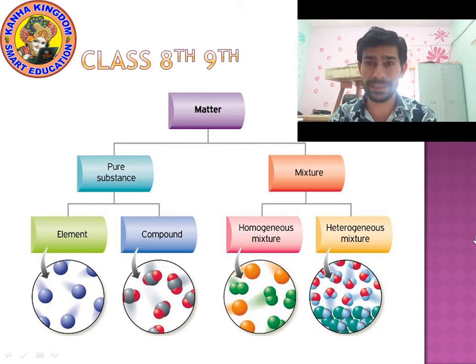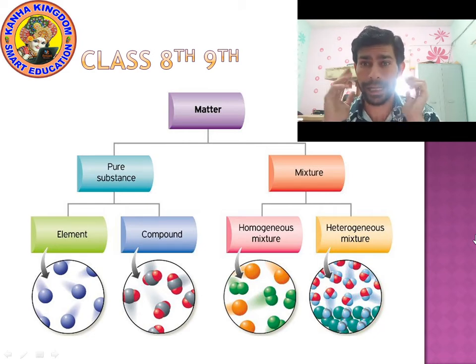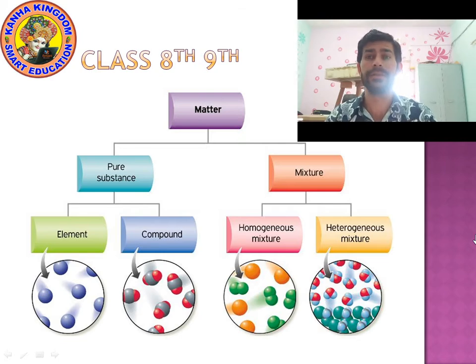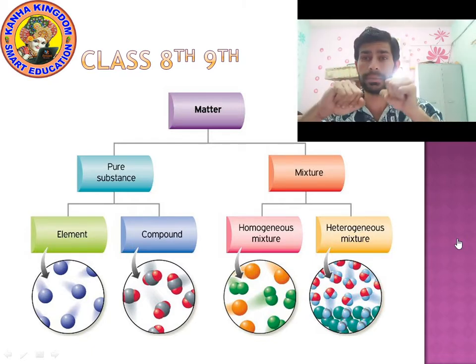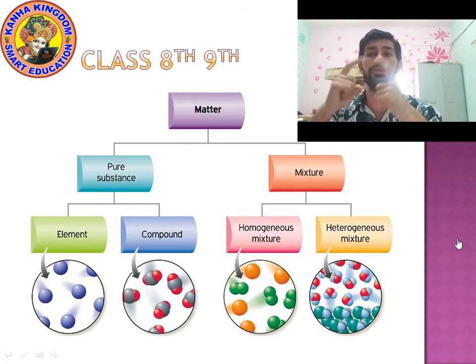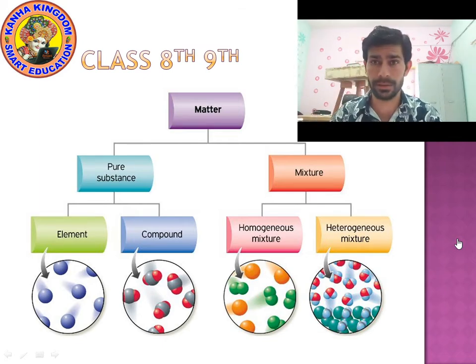We have already completed study about matter, the types of matter, and homogeneous mixture, heterogeneous mixture, element, compound. So let's do a quick revision of all these topics. First topic is matter.